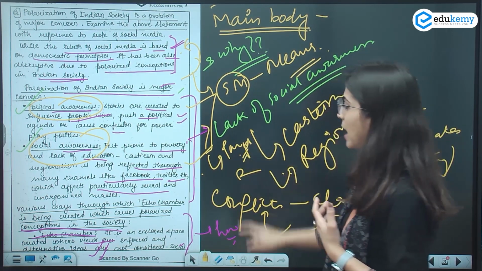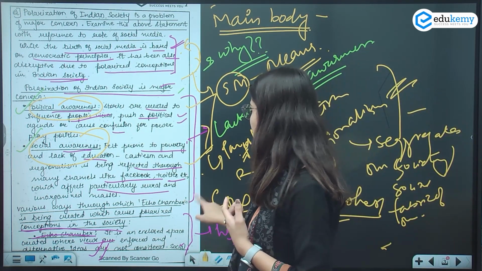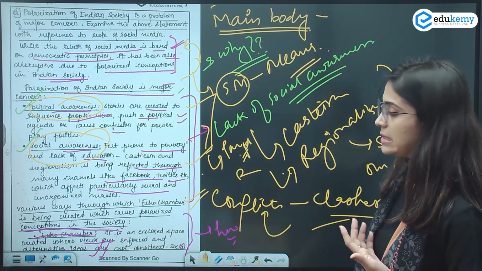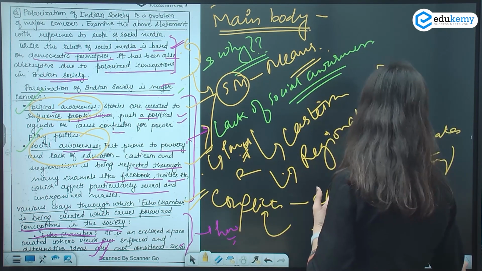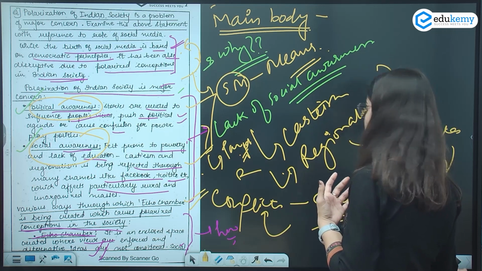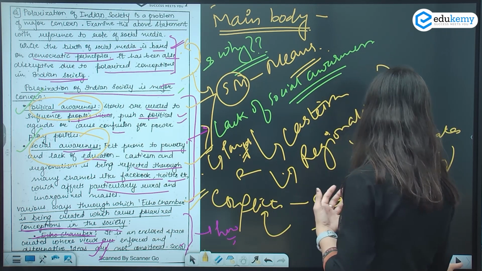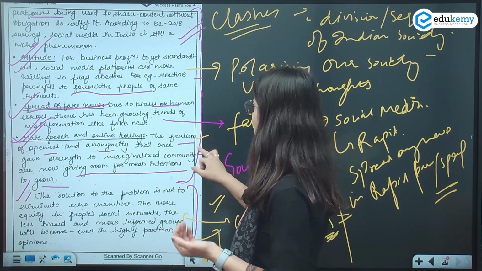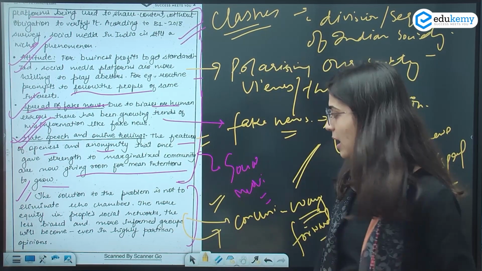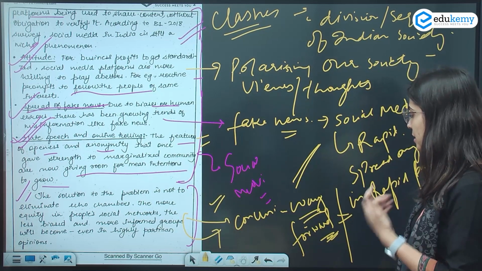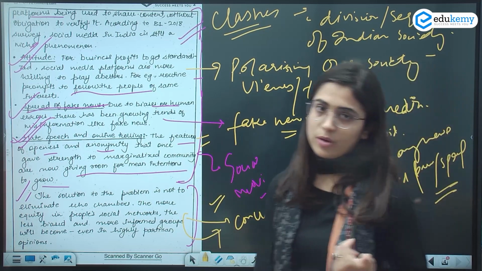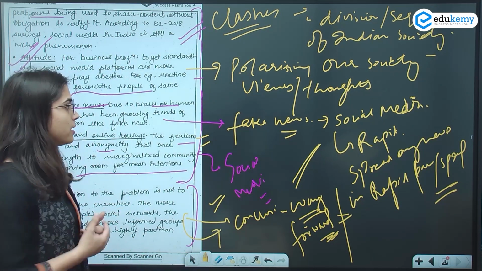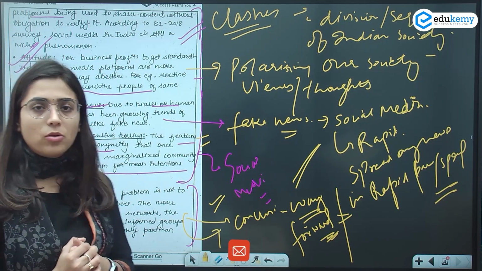And next, in the second part of the main body, I discussed how we are polarizing our society by using social media. I discussed a few points here, and that was all about the main body. In the end I concluded my answer, and in the conclusion I gave the way forward, or the solutions, to tackle this issue. That's all about this question.